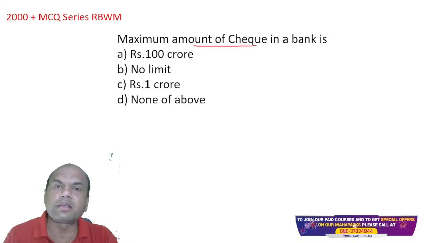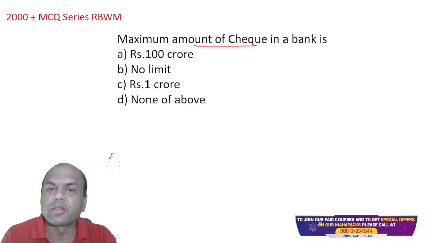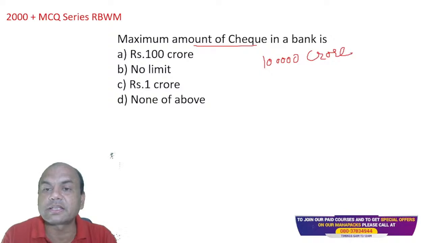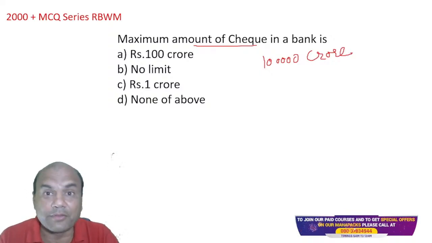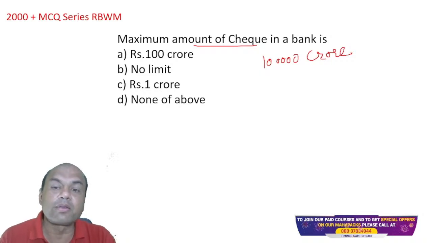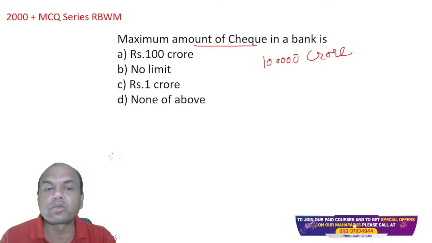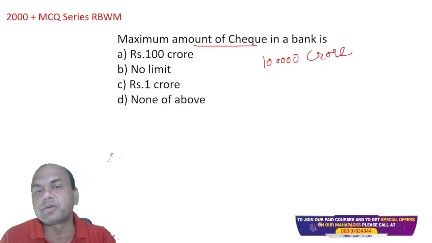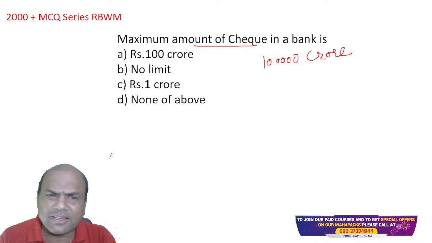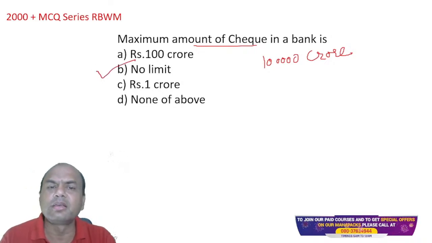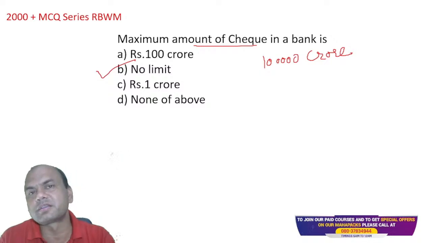Tomorrow if I write a check to you of, let's say, 1 lakh crore, obviously, if I have the balance. I don't have that much balance, neither do you, okay? But can I write a check of this amount? 100 crore, 1 crore, none of the above. I can write, isn't it? No limit. I can write any amount of check.